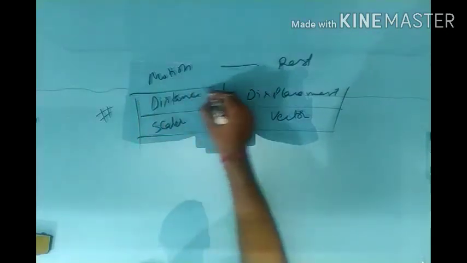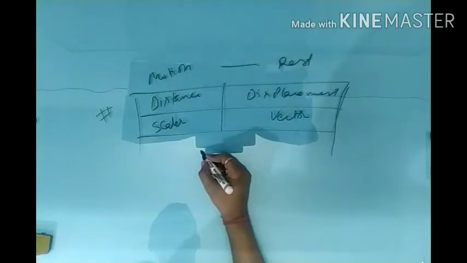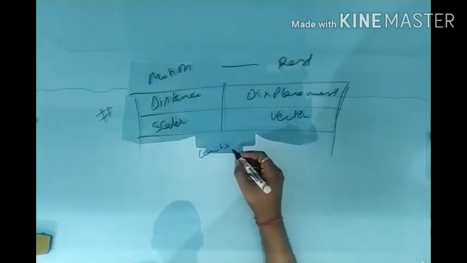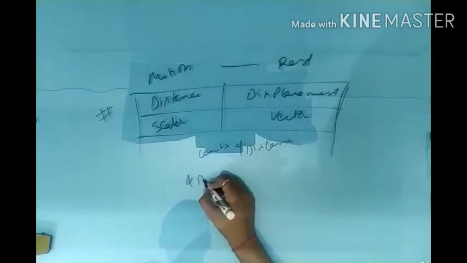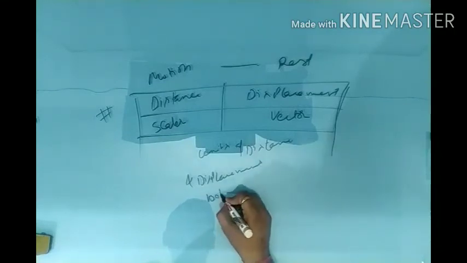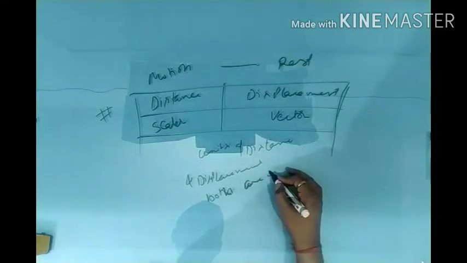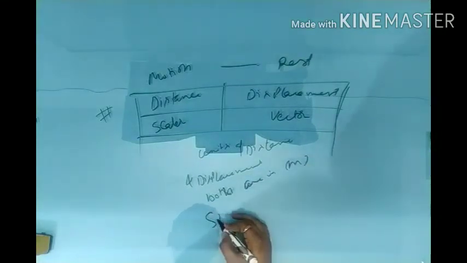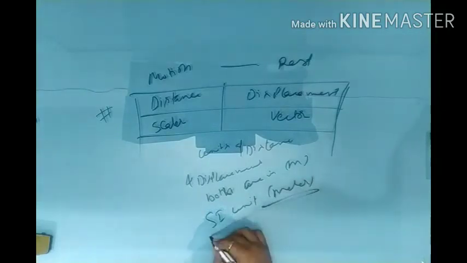But one thing is common in both, that is the units of distance and displacement. Both are in meters, that is the SI unit, meter. Actually both are lengths and both are in meters.